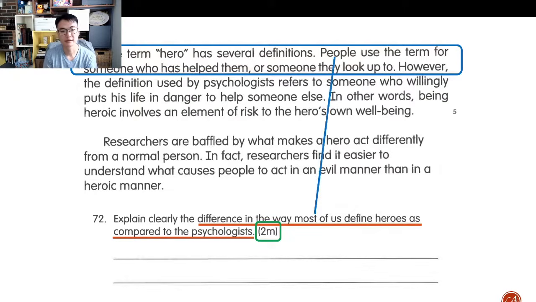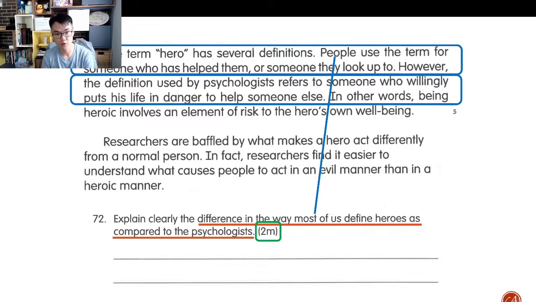And then, what about the psychologists? Remember, we have to compare. So for the psychologists, I'm looking for the keyword psychologist, and I find it in the text over here. And this is how psychologists would define heroes. So you can see here that there are 2 definitions compared side by side, but I need to phrase my answer in a way that answers the question.